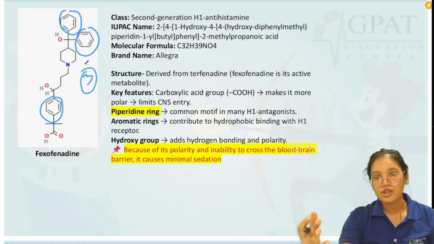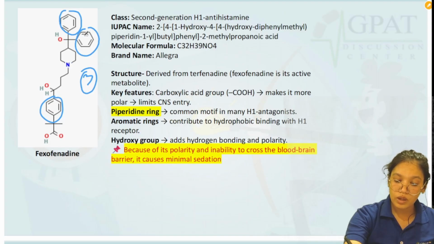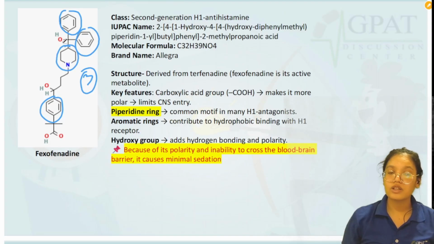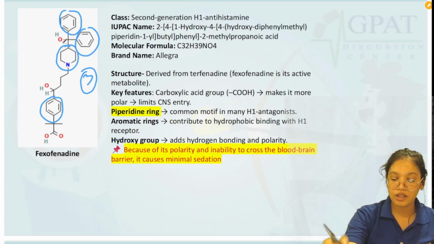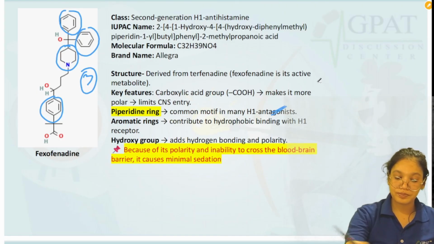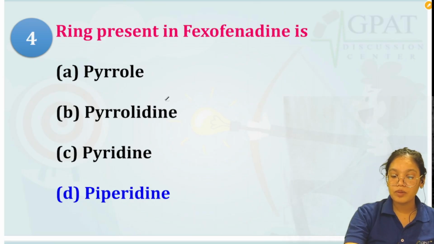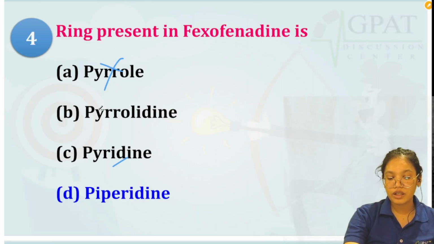In the options I don't think the phenyl ring was there. Now it also contains a piperidine ring. So it is a piperidine ring derivative, we can say. So the piperidine ring is present there. So it is an antihistaminic. Pyrrole, pyridine, it does not contain all these. It contains a piperidine ring.